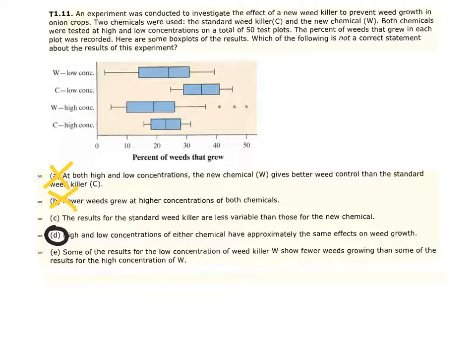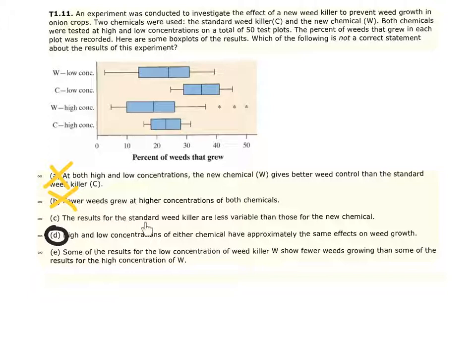Letter C, the results for the standard weed killer are less variable than those for the new. So let's look at the complete spread between the max and the min to actually see the variability. Now the standard weed killer again is C, so we're going from about here to here is our variability. And then here is, again, our standard weed killer. This is kind of a lower variability also.